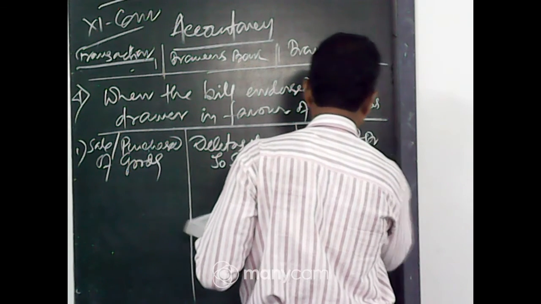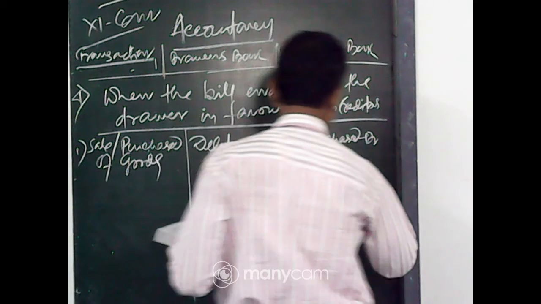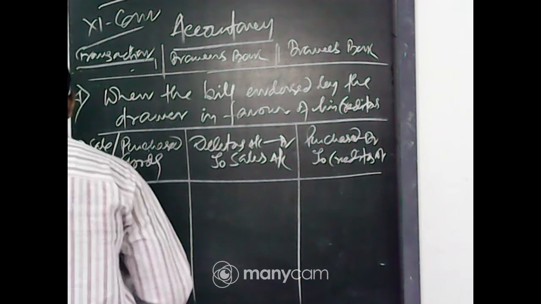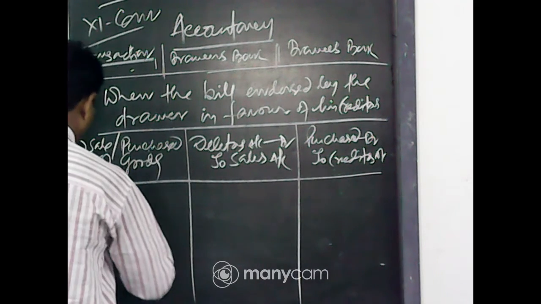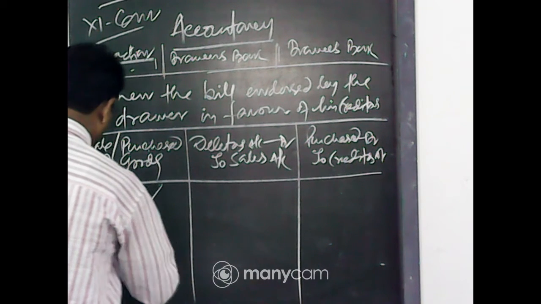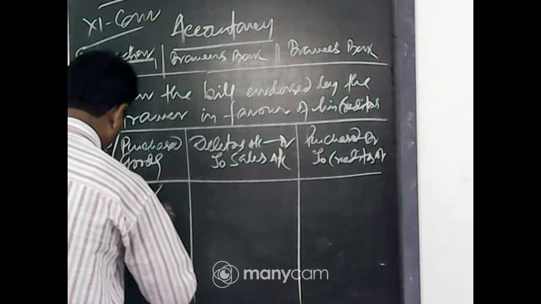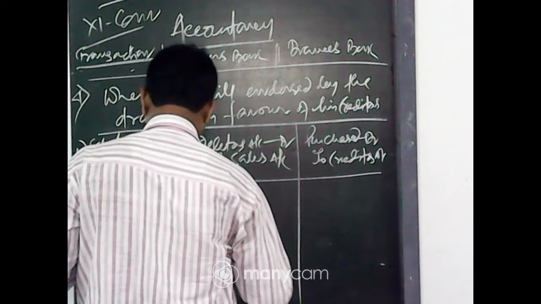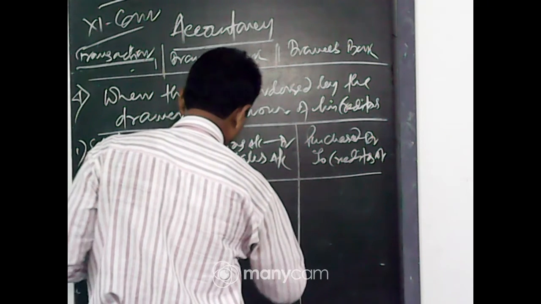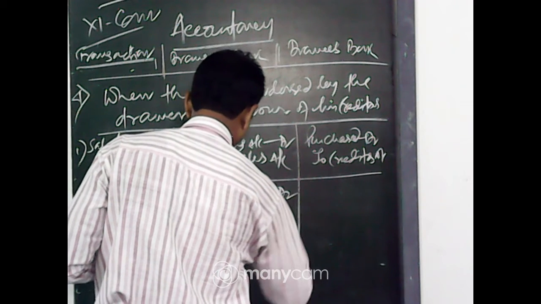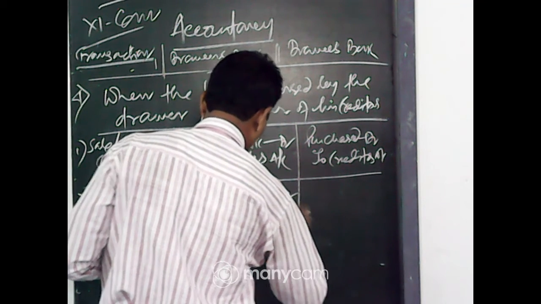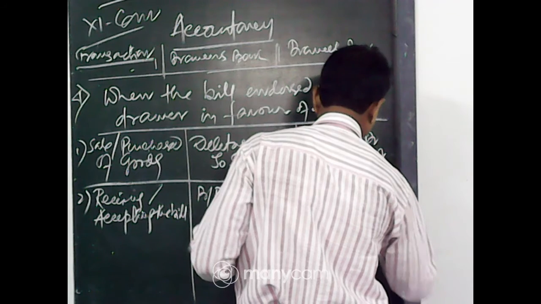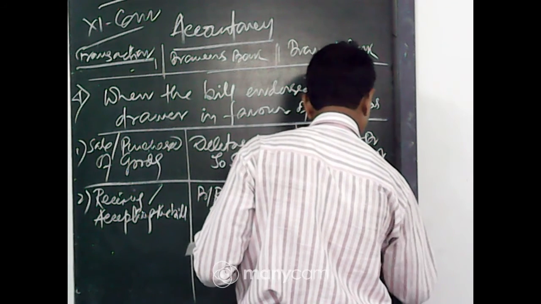Receiving or accepting the bill: bills receivable account debit to debtors account, creditors account debit to bills payable.